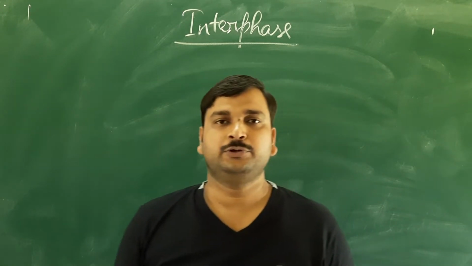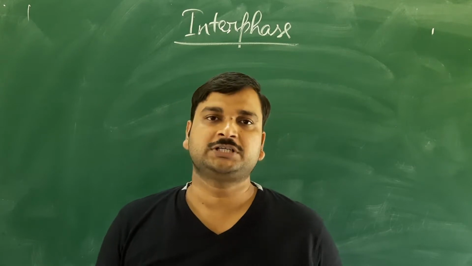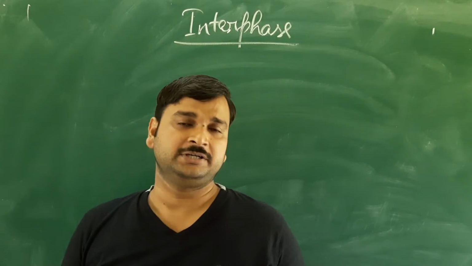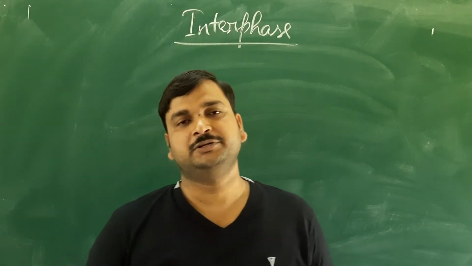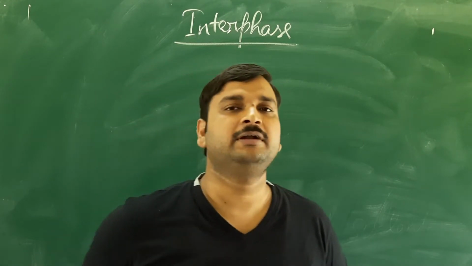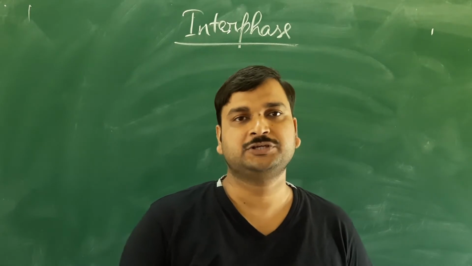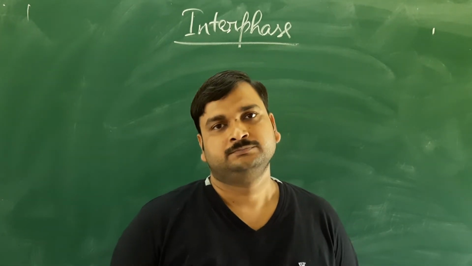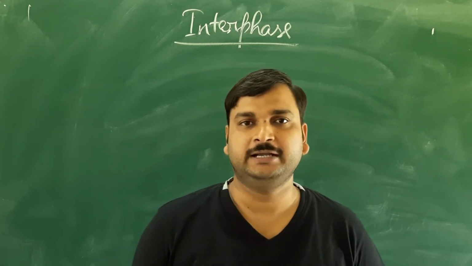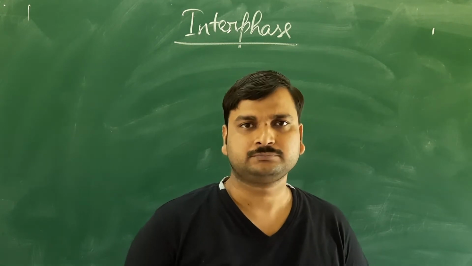The cell cycle, I told you, is the sequence of events that take place in the formation of two daughter cells from one parent cell. Then I discussed the generation time, which means the duration of the cell cycle. The standard example is the human cheek cell, where the cell cycle duration is 24 hours. Apart from that, you should also know that yeast has a generation time of 90 minutes and bacteria have a generation time of 20 minutes.